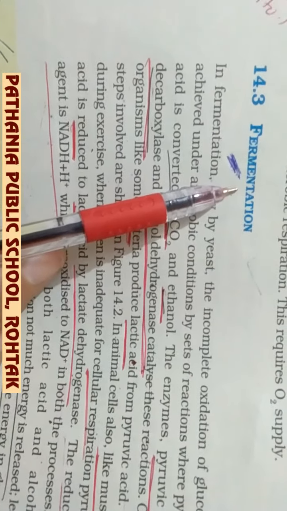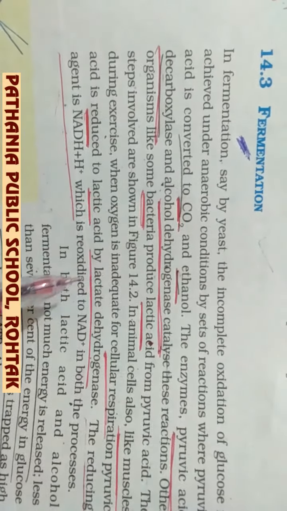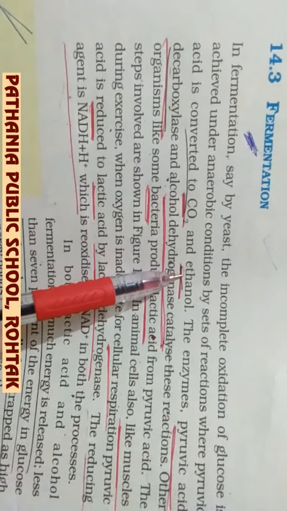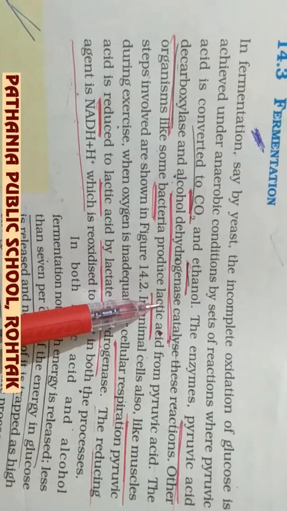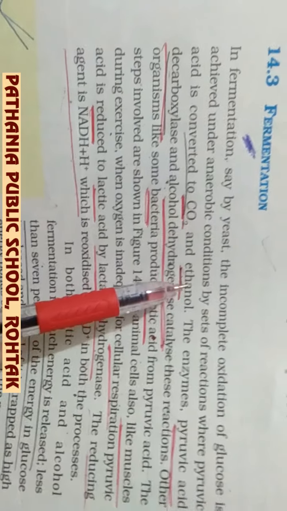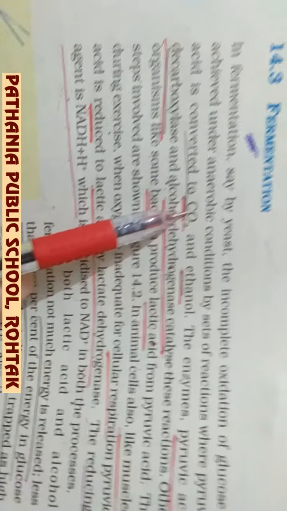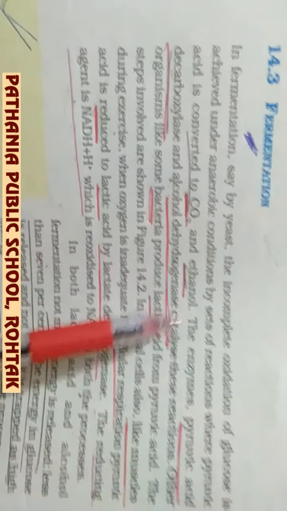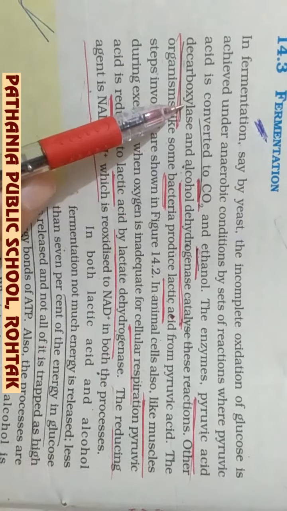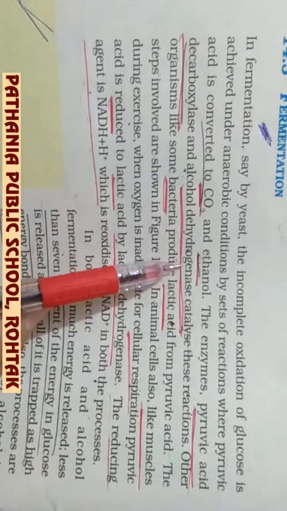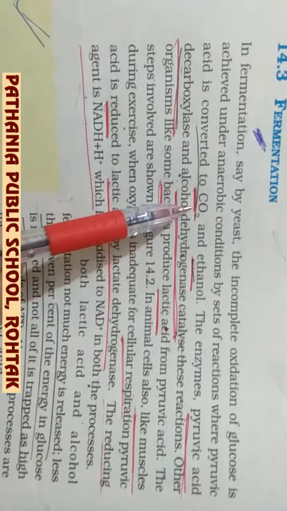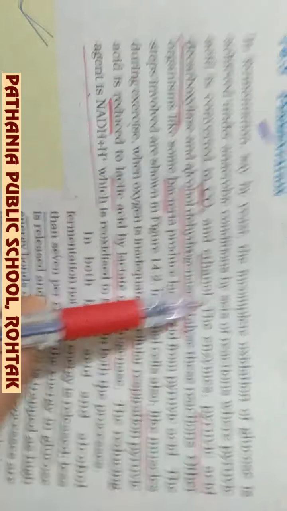Fermentation, as we have already discussed, has two types. One is alcoholic fermentation, in which the formation of ethanol takes place, and the other is lactic acid fermentation, in which the formation of lactic acid takes place. In alcoholic fermentation, carbon dioxide and ethanol are formed from pyruvic acid in the presence of pyruvic acid decarboxylase and alcohol dehydrogenase. These are the two enzymes required for the formation of ethanol from pyruvic acid.